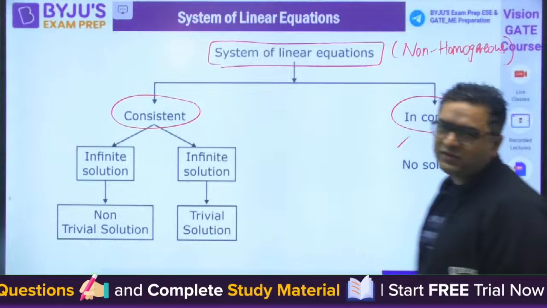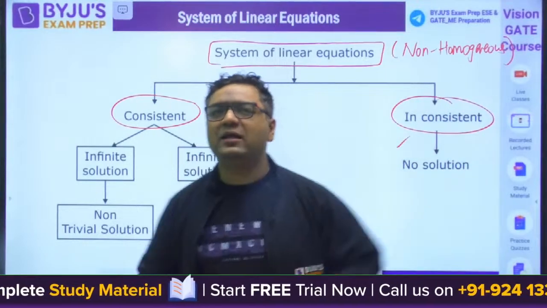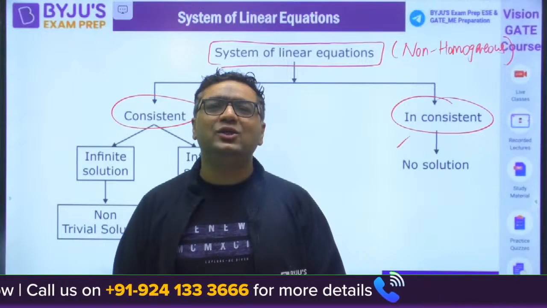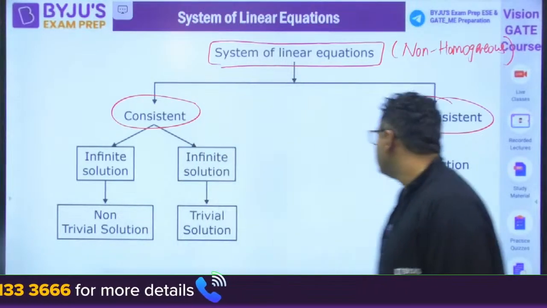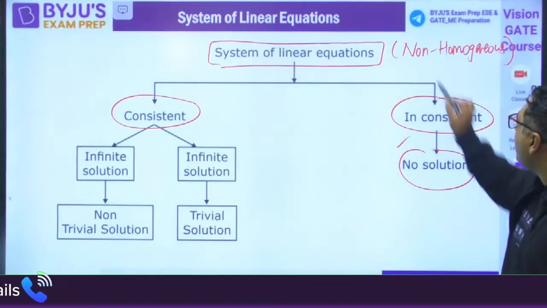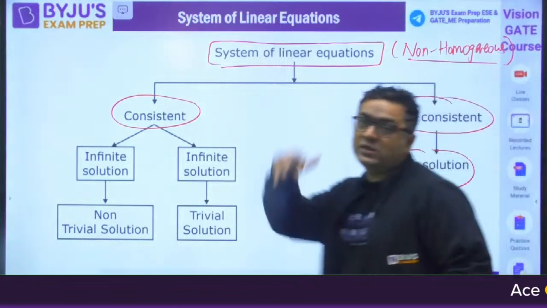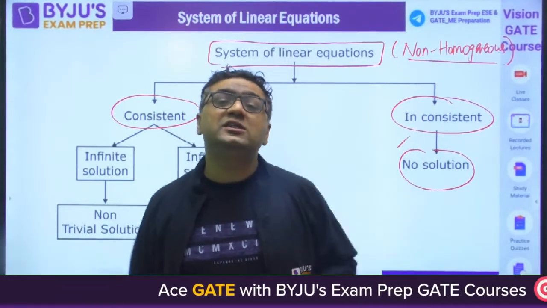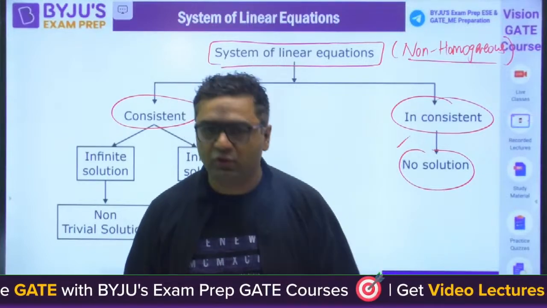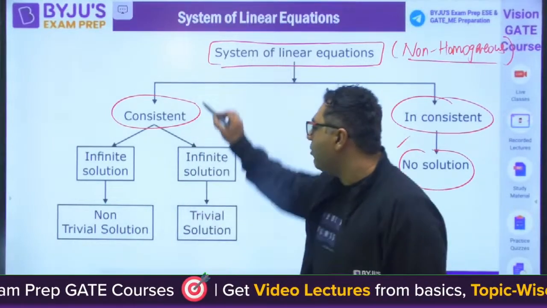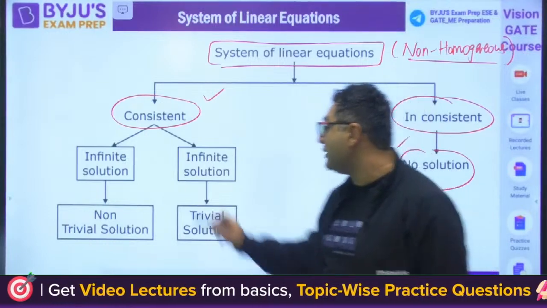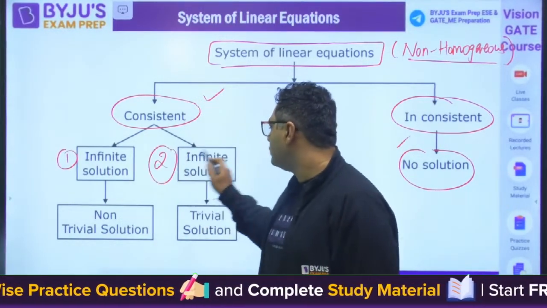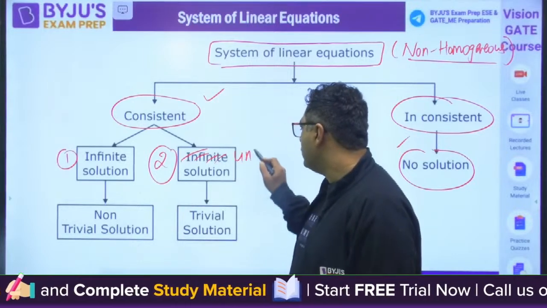inconsistent. Like we have seen when the two lines were becoming parallel, not touching, not cutting, at that condition we were calling them no solution. So inconsistent means the same, no solution. For a non-homogeneous system, we can have a consistent solution or an inconsistent solution. But for a homogeneous system of equations, we always have a consistent solution. When we talk about a consistent solution, it can be of two types: one is infinite solution, the other is unique solution.